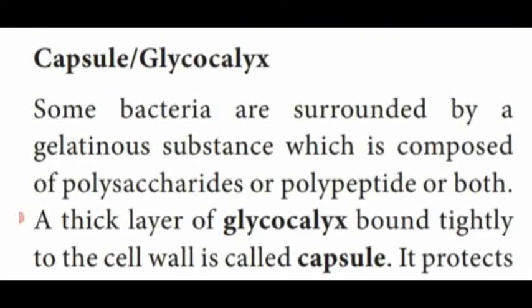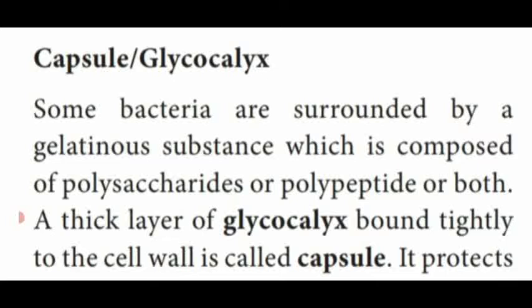Next, we are going to see the outermost layer of the bacteria, named capsule or glycocalyx. Dear students, some bacteria are surrounded by an outermost gelatinous substance made up of polysaccharide or polypeptide or both, which is present in the capsule region.